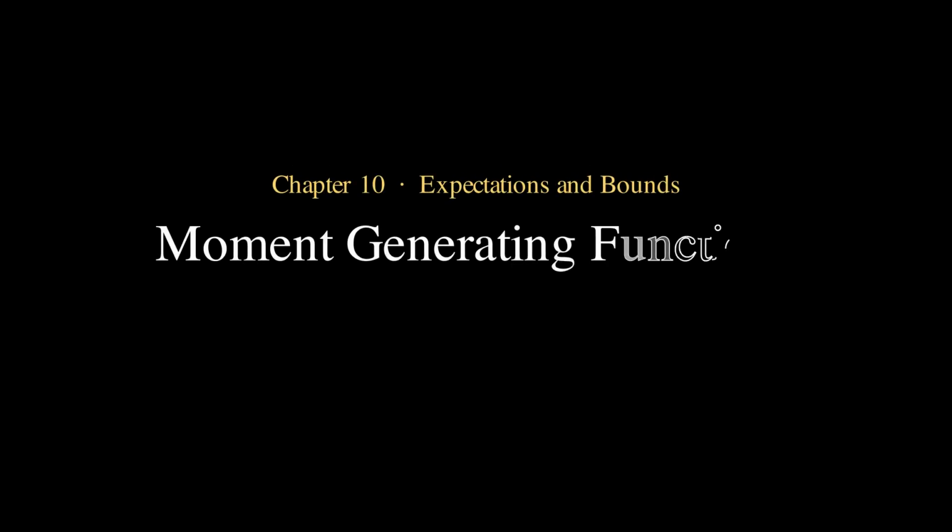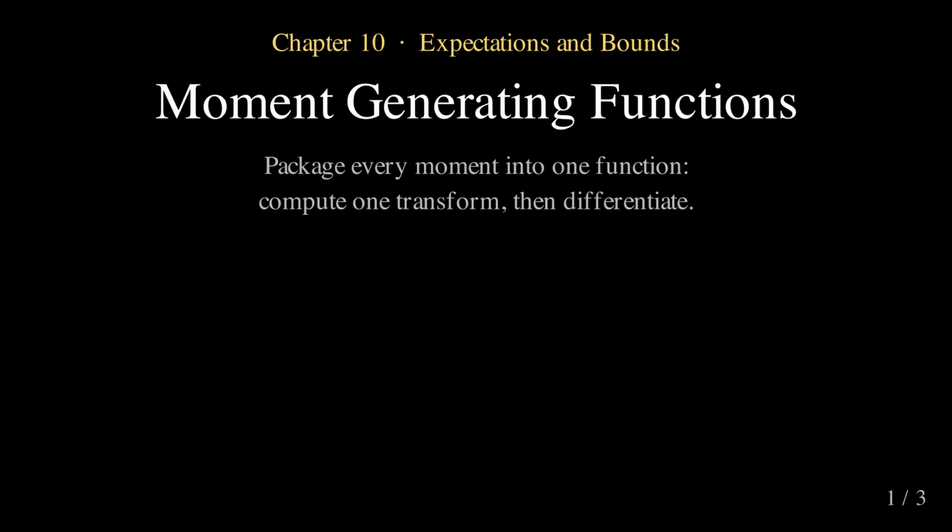Last video closed the chapter on derived distributions with a sampler. Push uniform numbers through the inverse CDF and any distribution you want comes out. This chapter puts expectations to a new use, turning them into bounds on probabilities, and it opens by forging the tool the sharpest bound will run on.